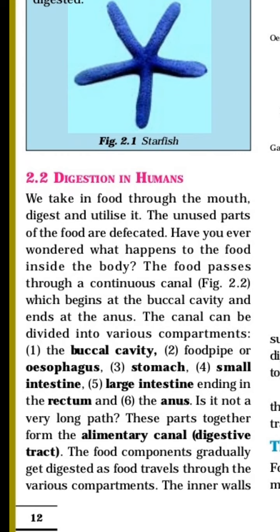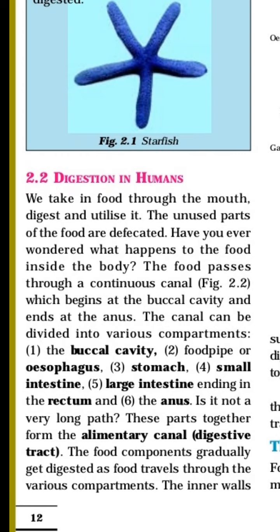And have you ever wondered what happens to the food inside the body? For daily purposes we are eating food, for energy we are eating food, but what happens in our body with the food, how the body will utilize this, we will see in this chapter. The food passes through a continuous canal, which begins at the buccal cavity.